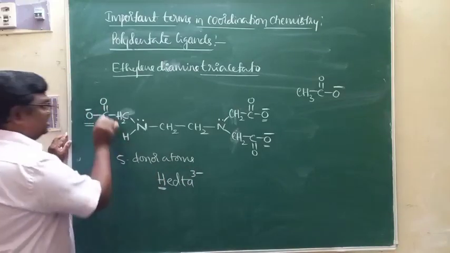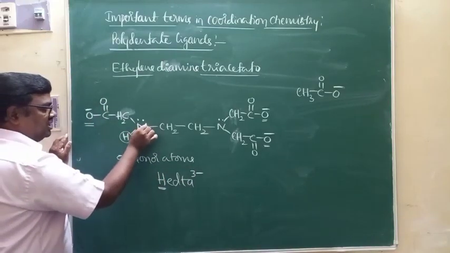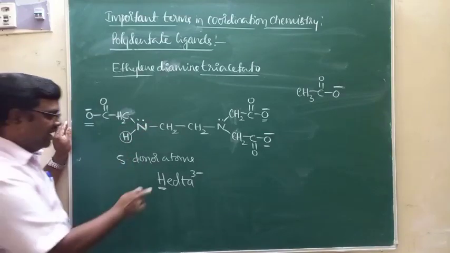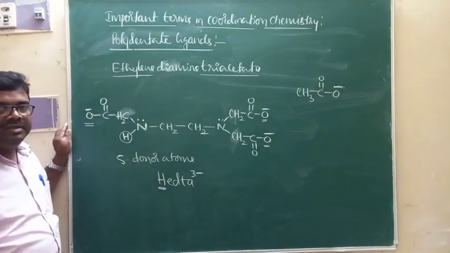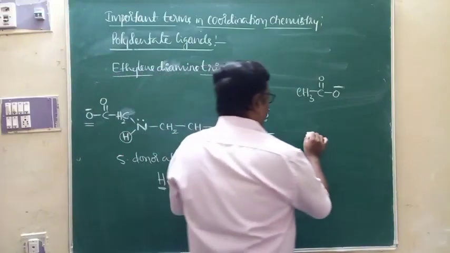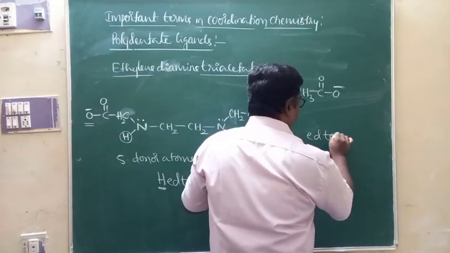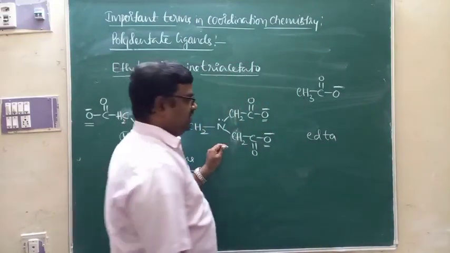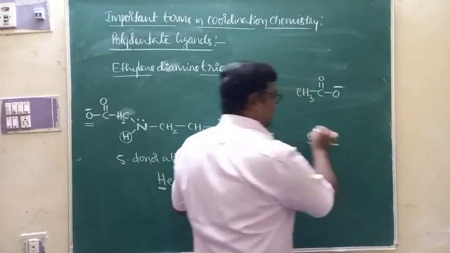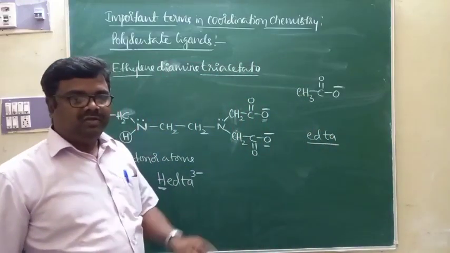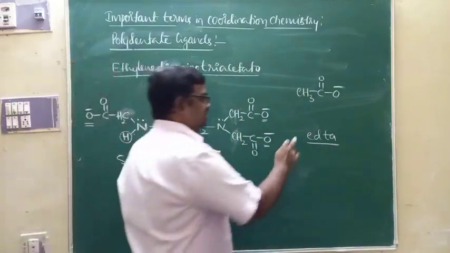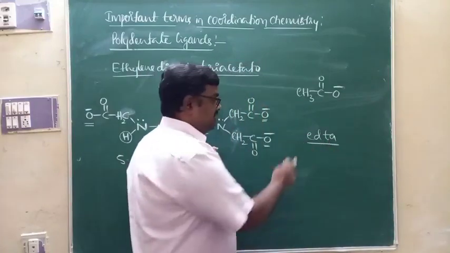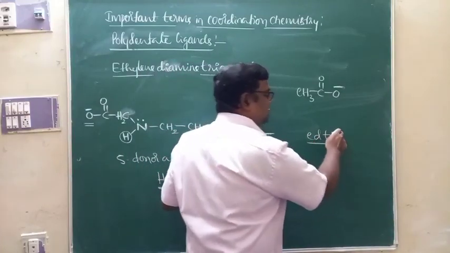This H is the hydrogen attached to nitrogen. Why am I writing this H? Because we have one more ligand for which we are using the EDTA abbreviation, ethylene diamine tetraacetato.